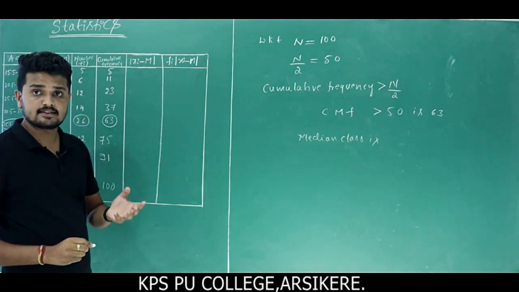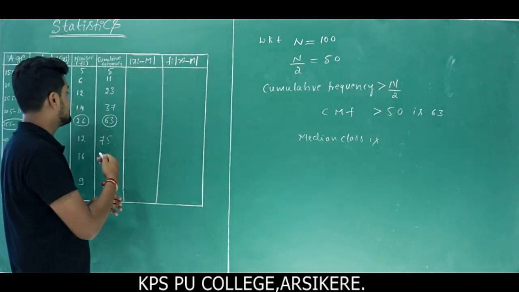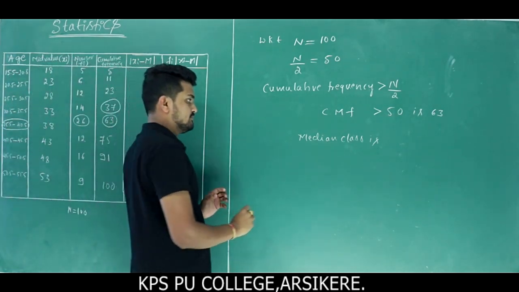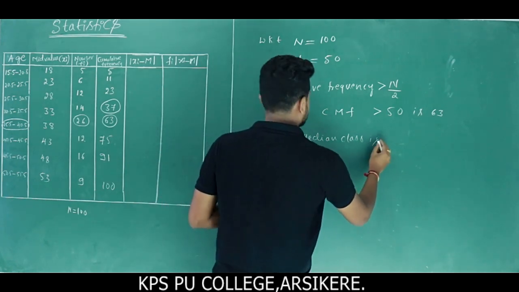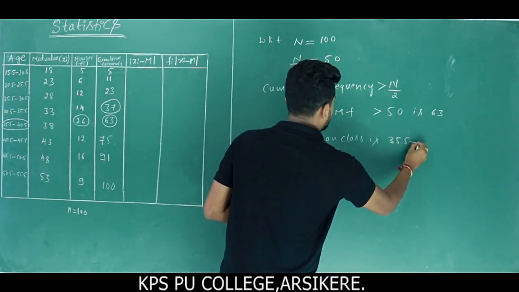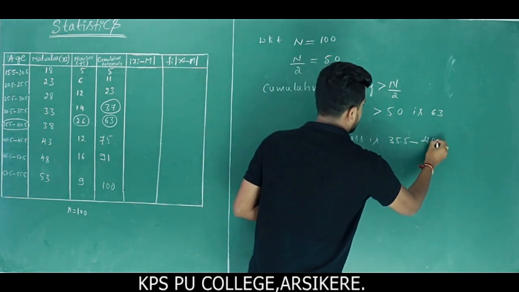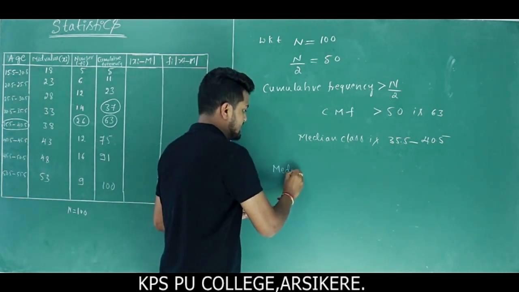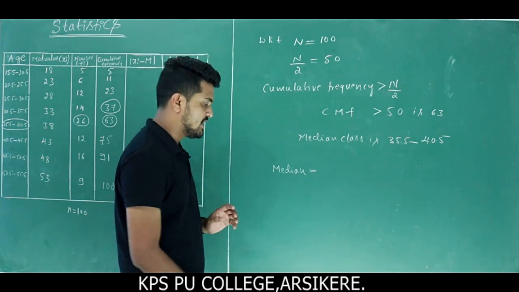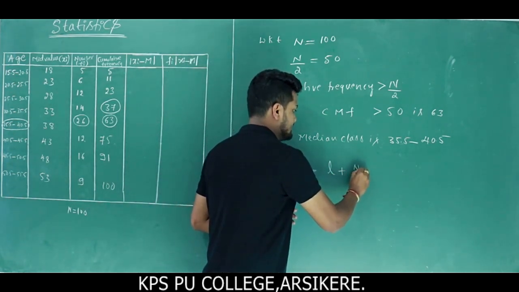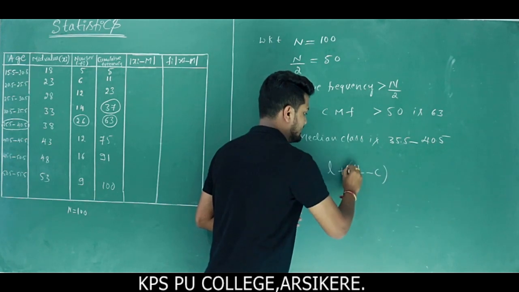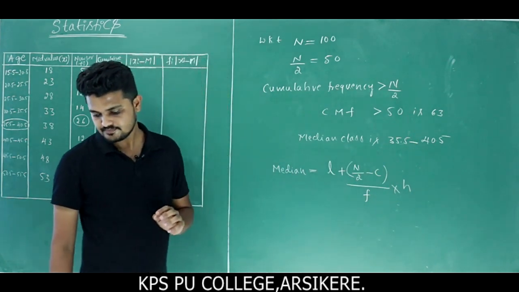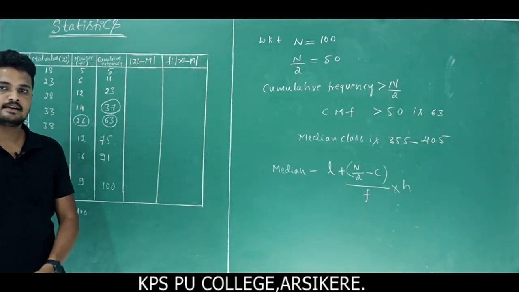So what will the value of C be? You know what C is: the preceding value of the cumulative frequency, which here is 37. So what is the median formula? The corresponding median class is 35.5 to 40.5, right? You already know that formula.